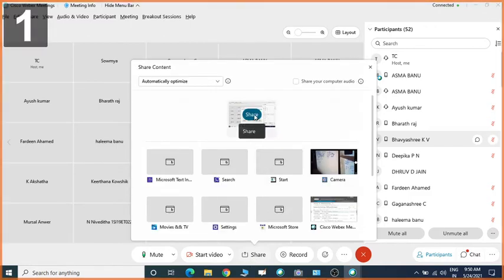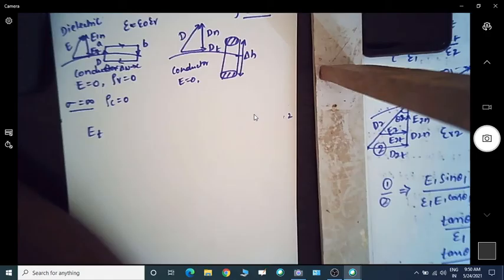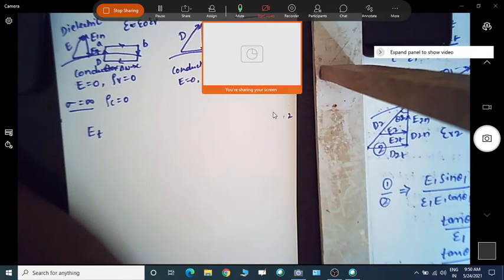Don't share anybody anything, okay, if you share it will stop.